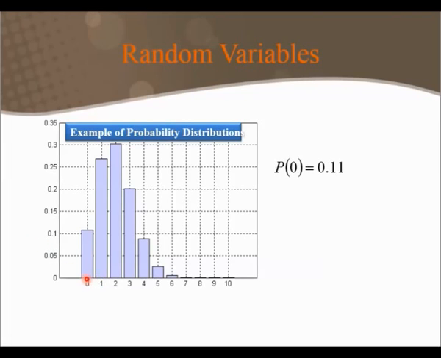Here is one way to describe a probability distribution as a graph. Notice that the probability of 0 is represented by the height here. We might say the probability of 0 would be 0.11. Or another way to say it, more exact, is the probability that our random variable would take on the value 0 would be 0.11. The probability that our random variable would take on the value of 3 would be 0.2. So the probability that our random variable takes on any one of these values is determined by the height of the bar that is representing it.